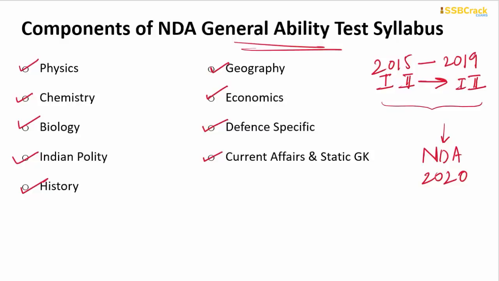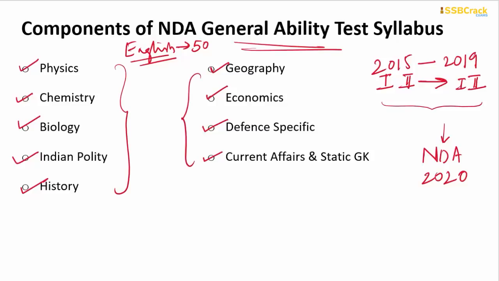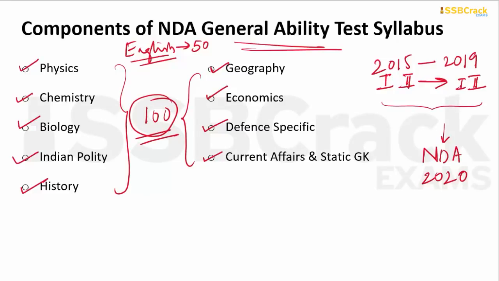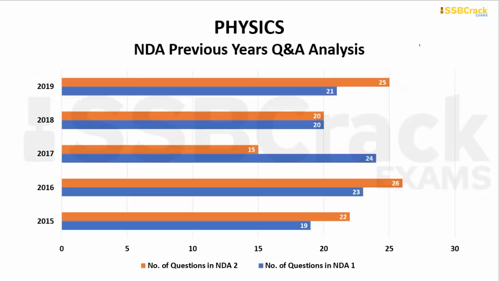See, the GAT paper consists of both English and all of these subjects. I am not covering the English part; I hope you have gone through the syllabus analysis of English. English carries around 50 questions, and all of these subjects that I'm telling you about will be around 100 questions. So my analysis will be based on the remaining 100 questions, so you have to remember that. Without wasting any time, we will go through and analyze each subject.